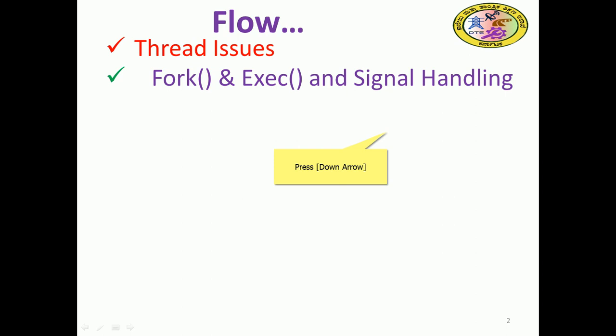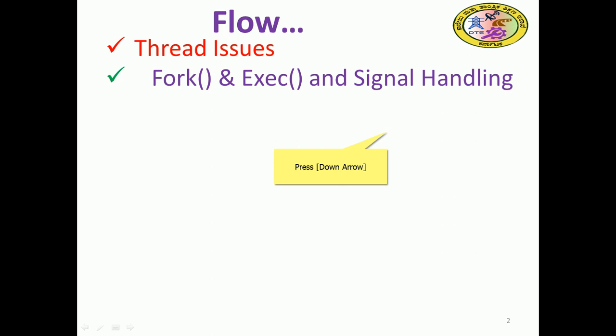Due to this, the executable file will be removed, and in that place the new executable file will be placed. Otherwise, it is said that the new image will be placed over the older one. That is the exec system call when executed along with the fork. So fork and exec system calls are quite essential, and this creates some other issues here.